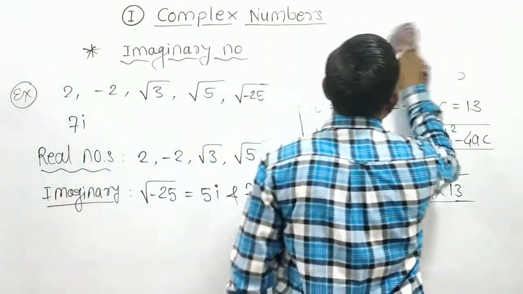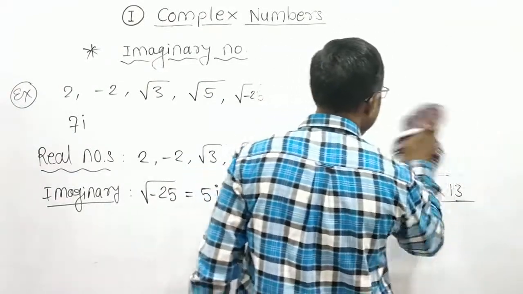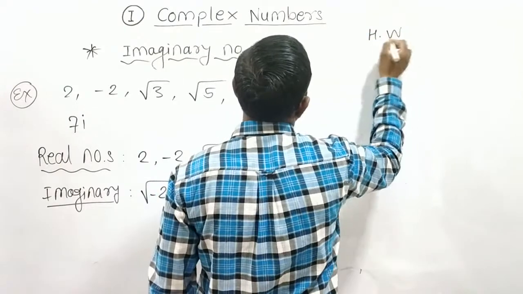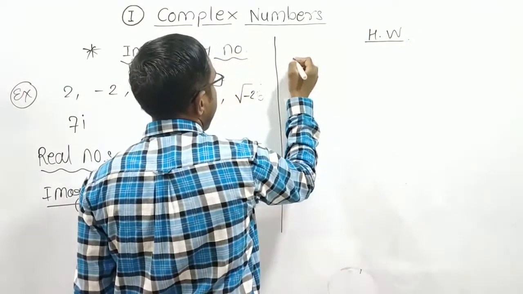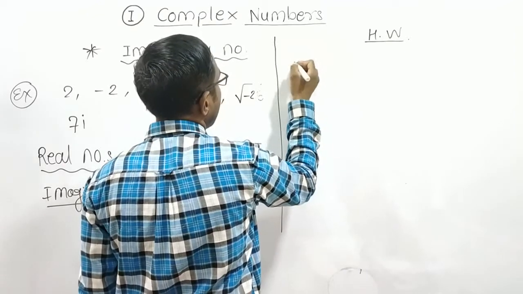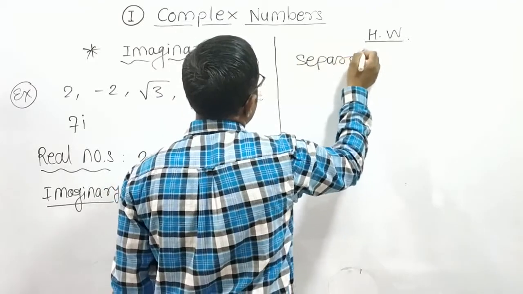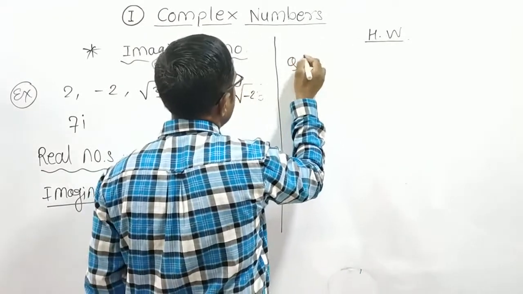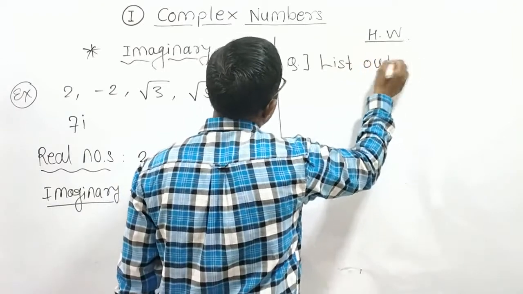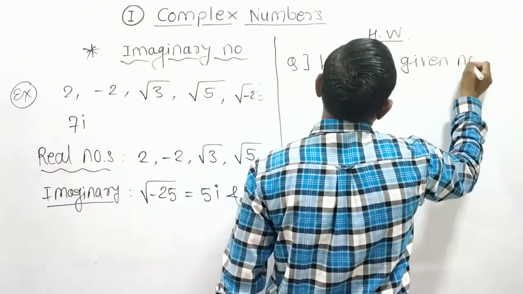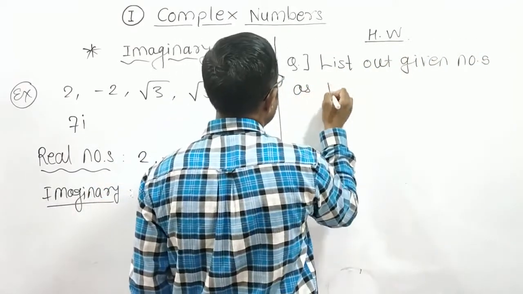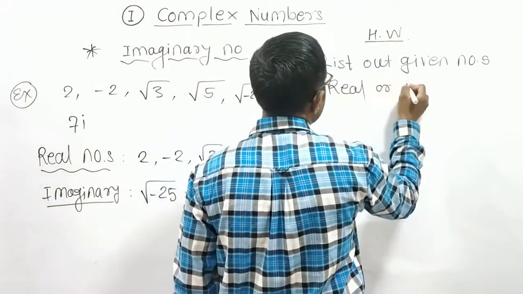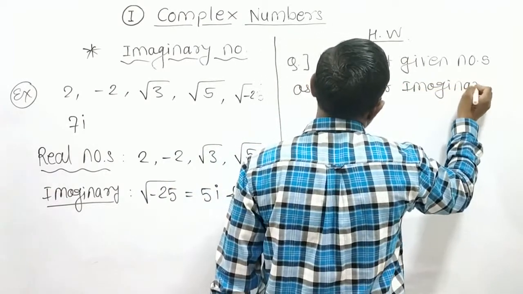Now, note down the numbers for homework. Homework: separate out or list out the given numbers as real or imaginary.